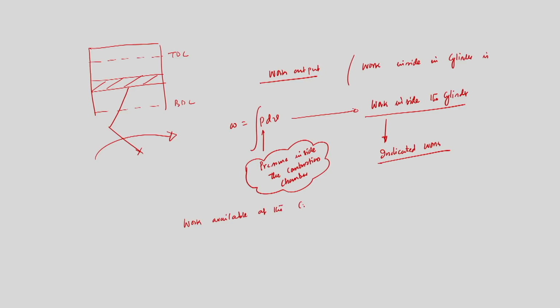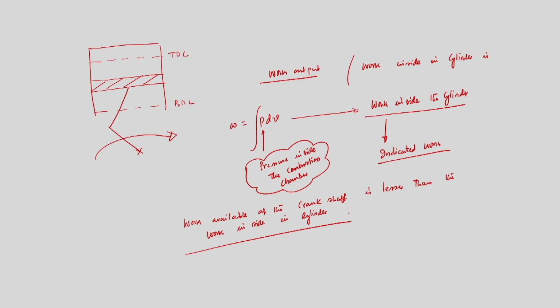That means the work available at the crankshaft is lesser than the work inside the cylinder. This is very important, and quite obvious, because work available at the crankshaft is always lesser than the work inside the cylinder. Because of what? We get work output from the engine cylinder as indicated work, because P is the pressure inside the combustion chamber.